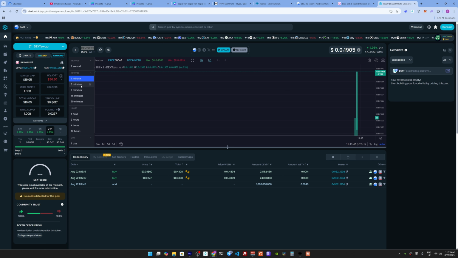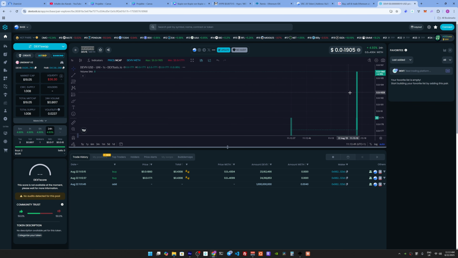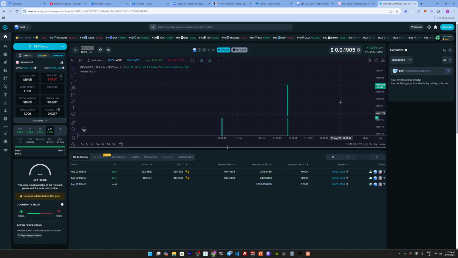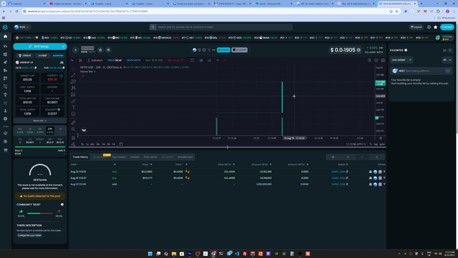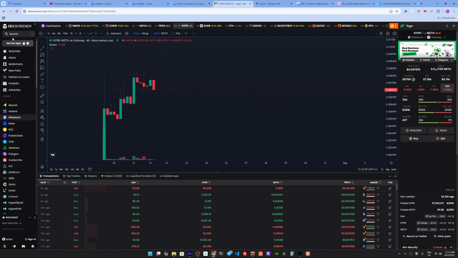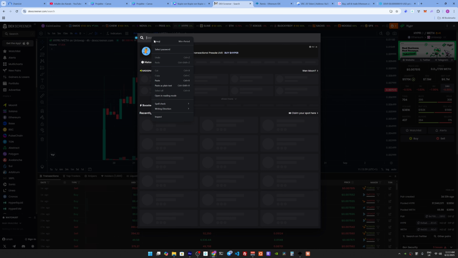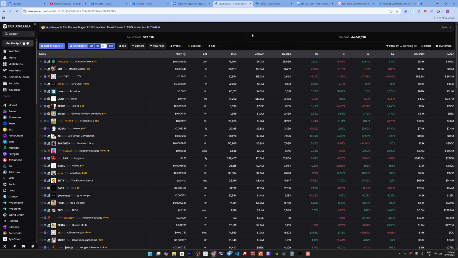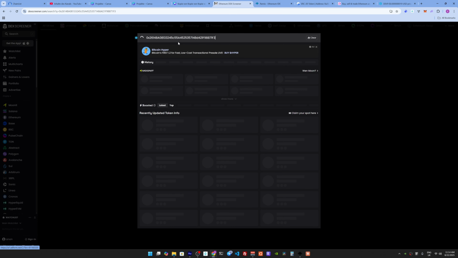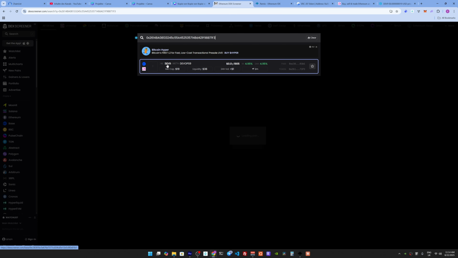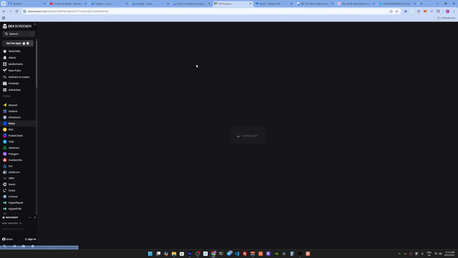Let's go for the seconds chart. So that's the chart in seconds here. And yeah, basically that's it. We are live here on Dextools, also on Dexscreener. When you go to Dexscreener, search, and paste it here, as you can see, I showed you completely how you can launch your coin on Dextools and Dexscreener. I did everything in front of you here. DevOps 9, everything is live.